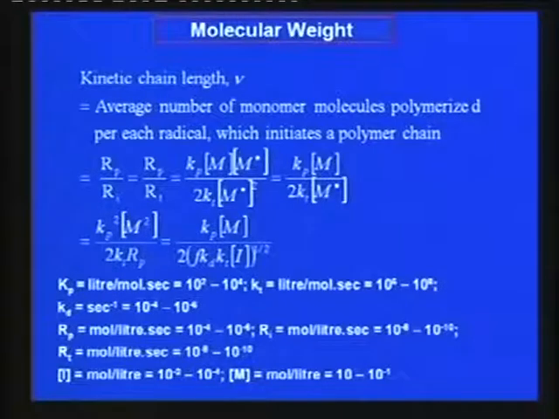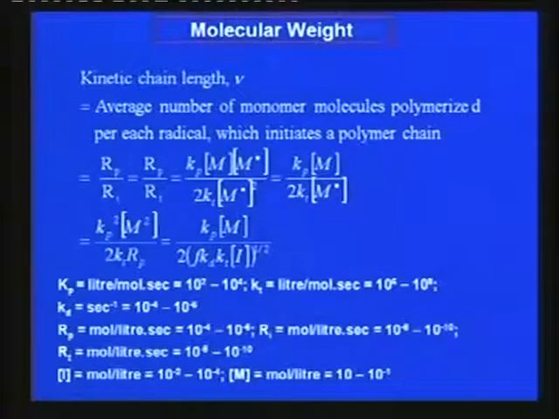What is the concept of kinetic chain length? Kinetic chain length means the length of the polymer chain or growing chain prior to termination. It remains kinetic so long as a growing polymer chain remains alive. So, the length of the polymer chain prior to termination is known as kinetic chain length.